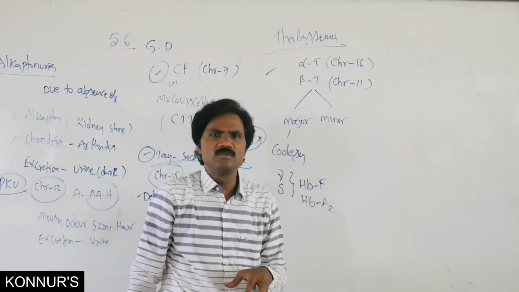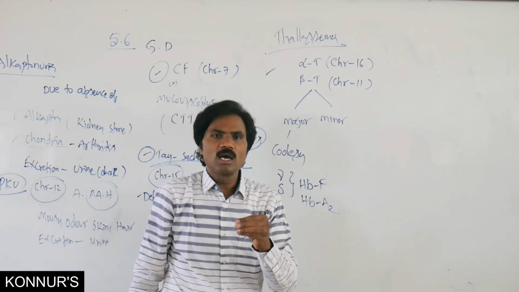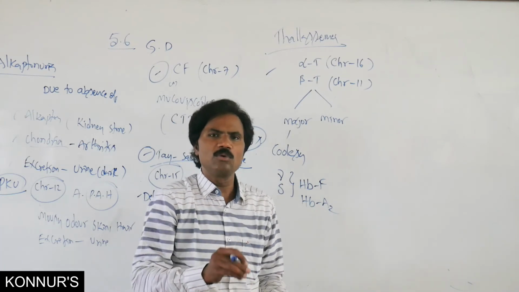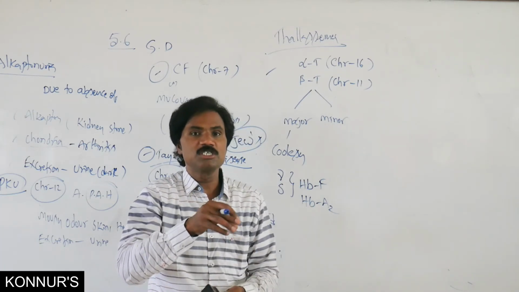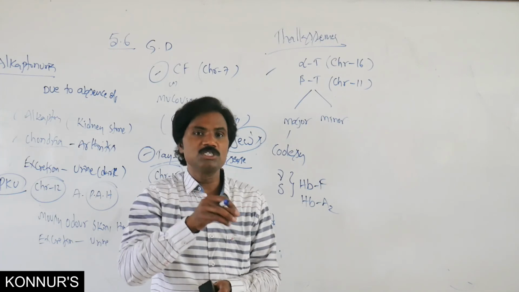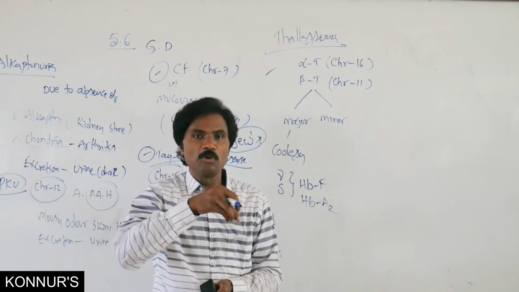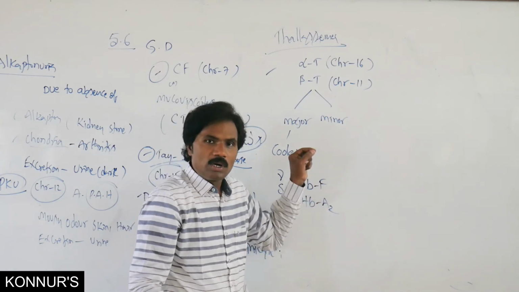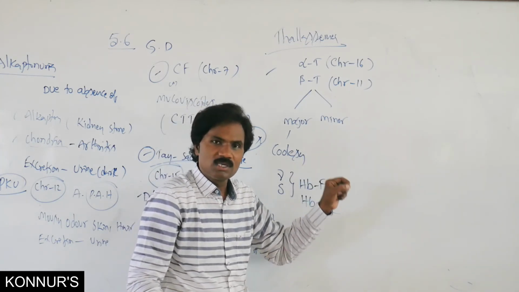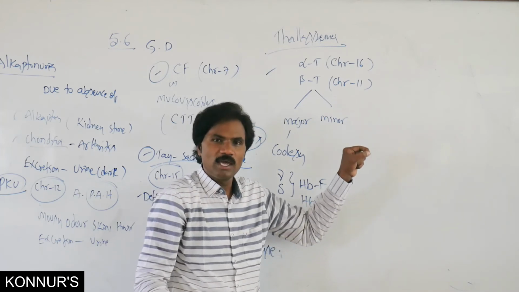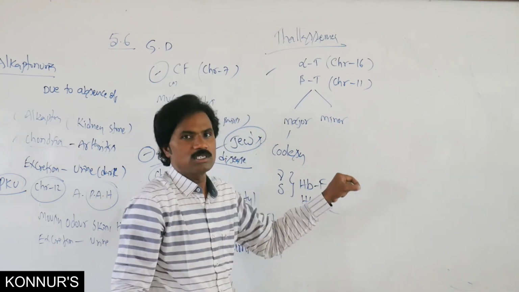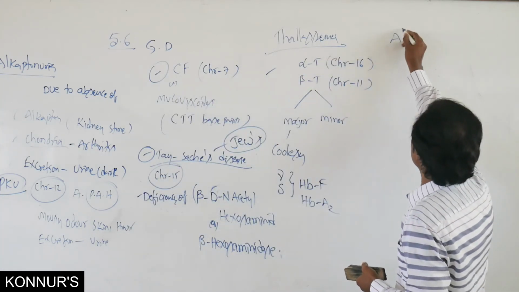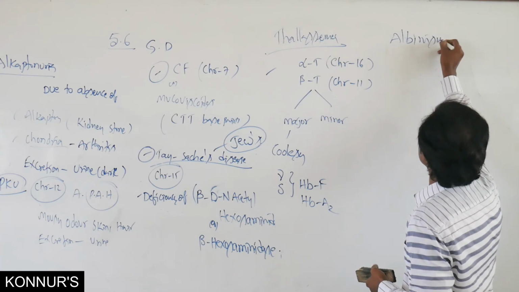But there is a remedy. What type of remedy? Normally, once in 3 to 4 weeks, or at minimum 2 to 3 weeks, a blood transfusion or bone marrow transplant must be done, because additional chains are formed, the bone marrow cells are destroyed, and there is abnormal production of erythrocytes. That is thalassemia.